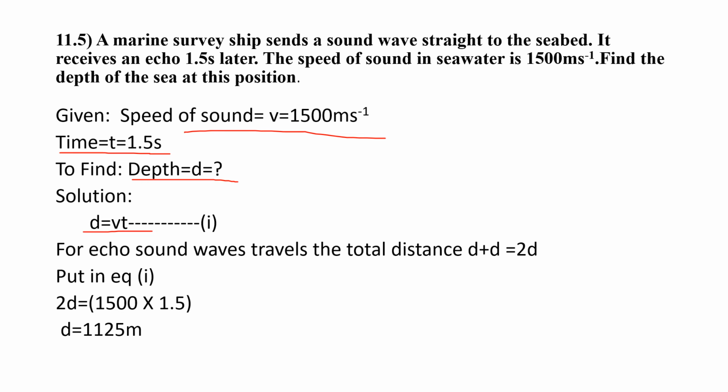For an echo, the sound travels a total distance of d plus d, because one time it is taken for the incident sound, then it is reflected back. So this d and this d will give you 2d. So the total distance will be 2d. By putting the values in this equation, we will get 2d is equal to 1500 into 1.5. So just simplify this. When you take 2 to the other side, we will get d is equal to 1125 meters. So this is the depth that we have found out.